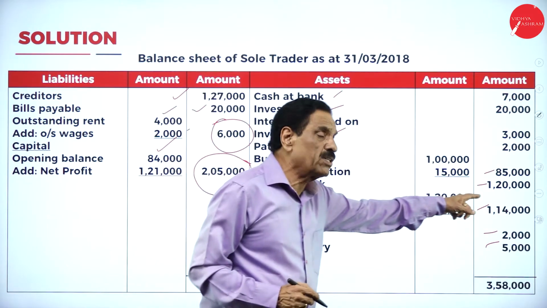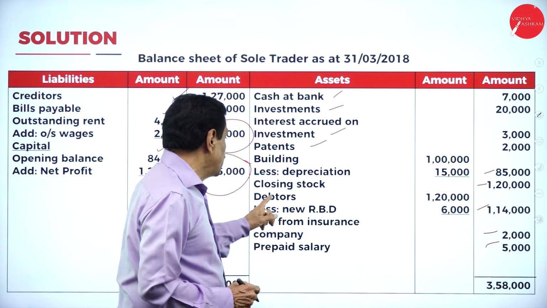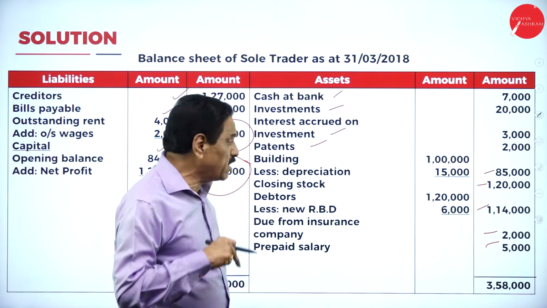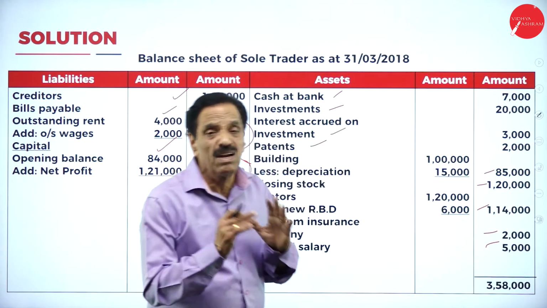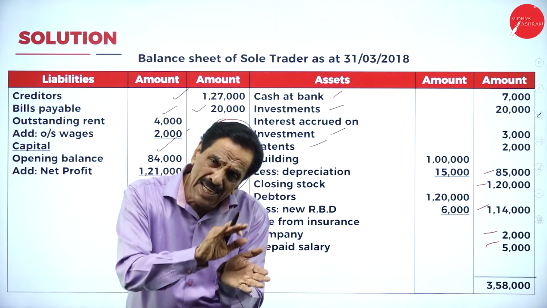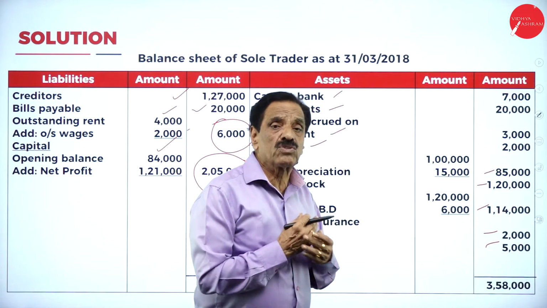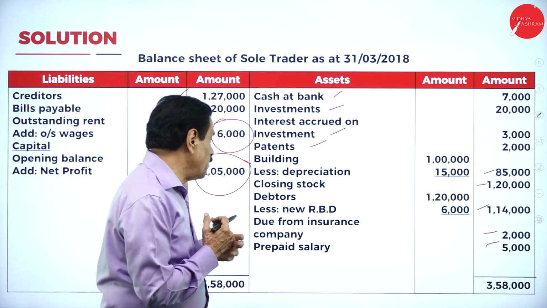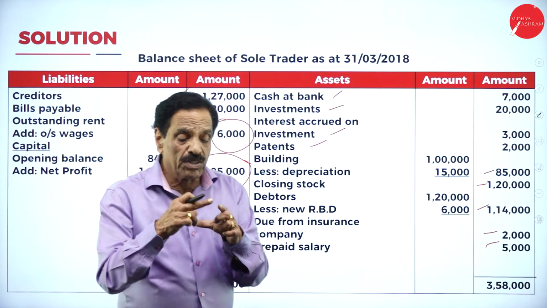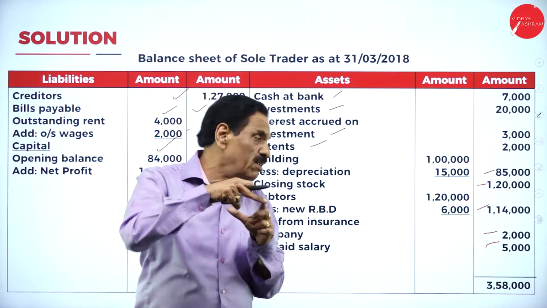Unsold stock is how much? 1,20,000. Debtors from customers, how much money do we have to receive? 1,20,000. Bad debts reserve means it may come, it may not come, to the extent of how much? 6,000. What's the balance to receive? 1,14,000. Due from insurance company, out of 3,000, how much money are you going to receive?